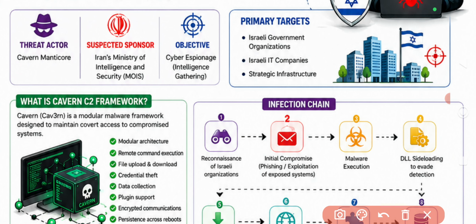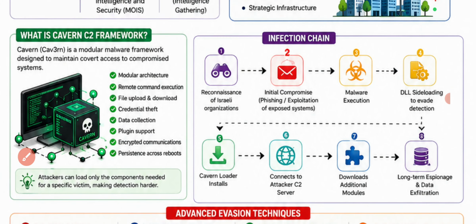So coming to what the Cav3rn C2 framework is, that each and every one should understand and get to know about. The Cav3rn is a modular malware framework, a very crucial framework that belongs to a malware family. When we discuss a malware family, we need to understand what sort of activity it can do, what sort of modification it can do, what sort of file uploads and downloads it can do. So all of these come into play.